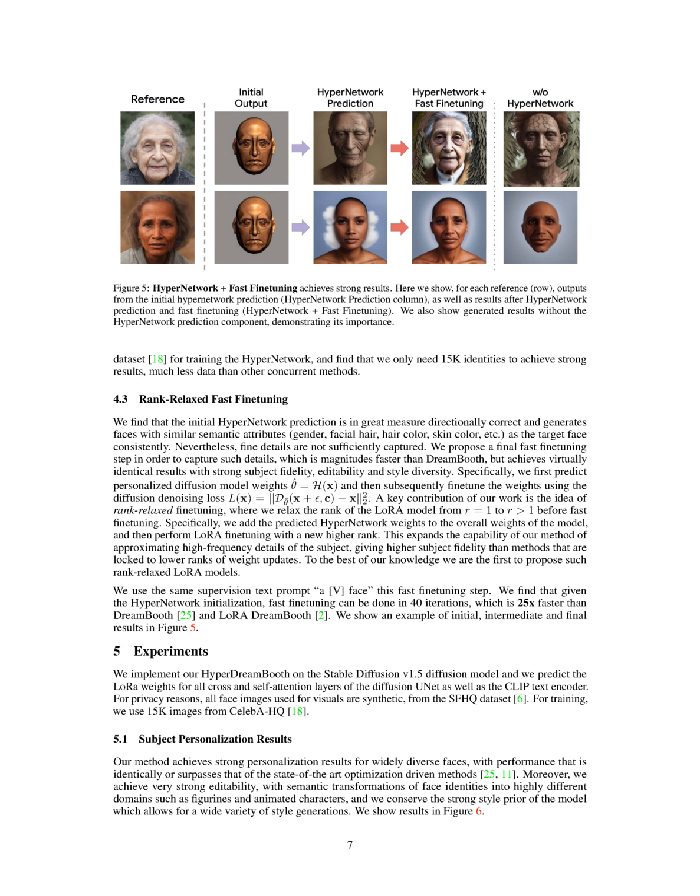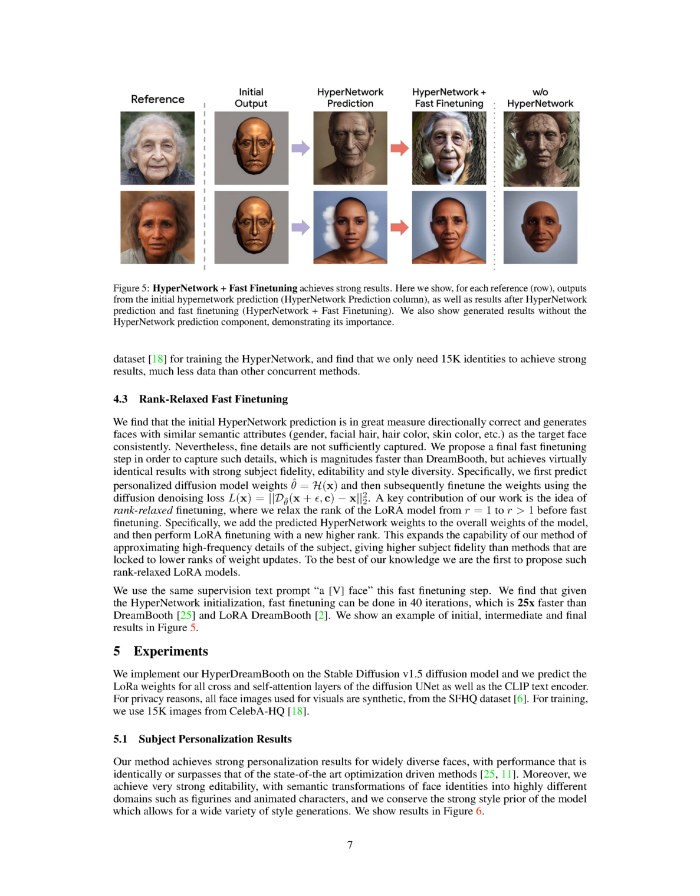We use the same supervision text prompt, "a [V] face", for this fast fine-tuning step. We found that, given the HyperNetwork initialization, fast fine-tuning can be done in 40 iterations, which is 25 times faster than DreamBooth and LoRA DreamBooth. We provide an example of initial, intermediate, and final results in the figure.